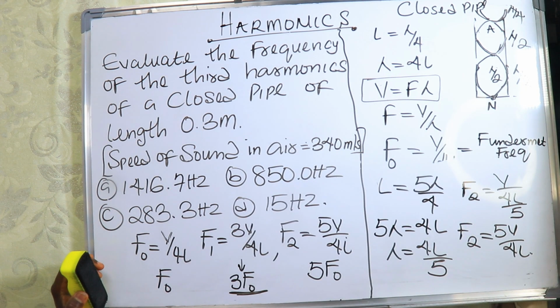So it's either we call it the first overtone, the second overtone, or we call it the third harmonic. So how we will calculate that question they gave us is the main thing. That means for that question they gave us, this is the formula we will use to calculate it.